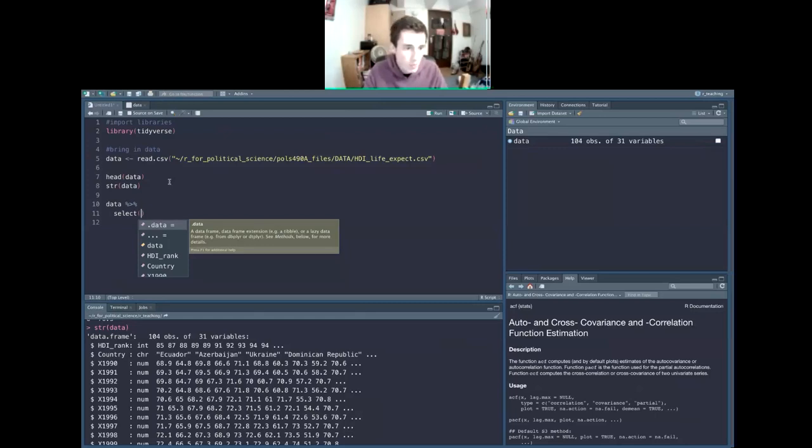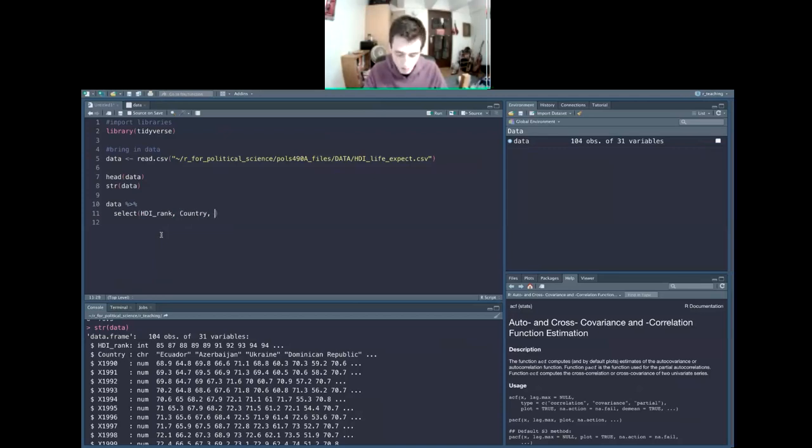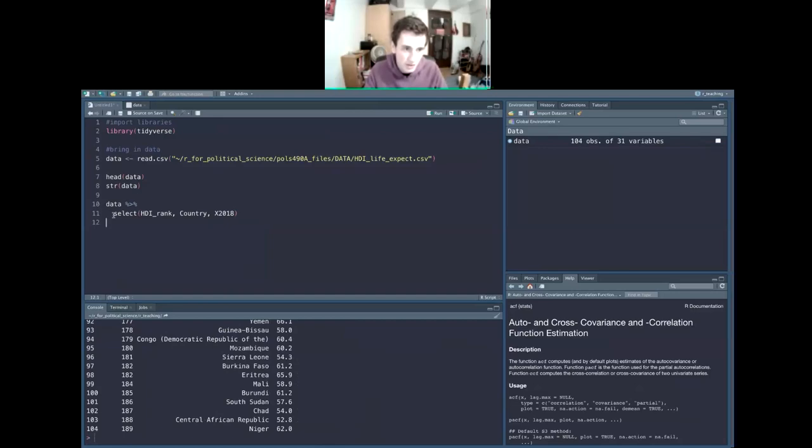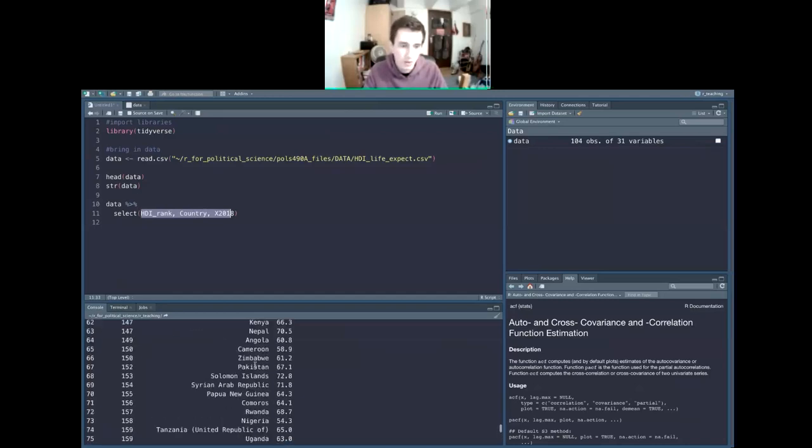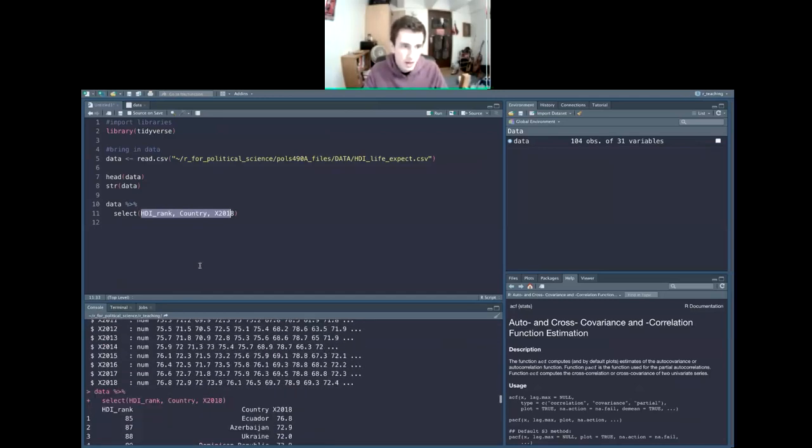Let's say we just want the rank, the country, and then the years are formatted weirdly, but we just want the data for 2018. By using the select function within the tidyverse, we can just list off variables and select the ones we want. And then we can assign this whole block to a new object and call it data 2018.